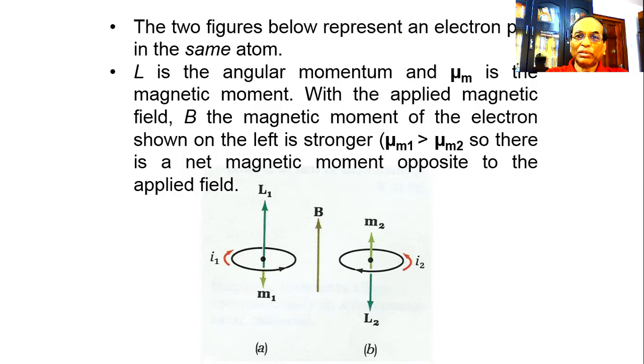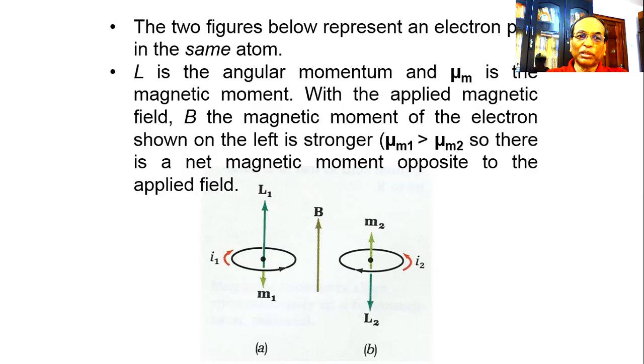L is the angular momentum and mu m is the magnetic moment. With the applied magnetic field B, the magnetic moment of the electron shown on the left is stronger, because the externally applied field B and the magnetic moment vector are in the same direction.